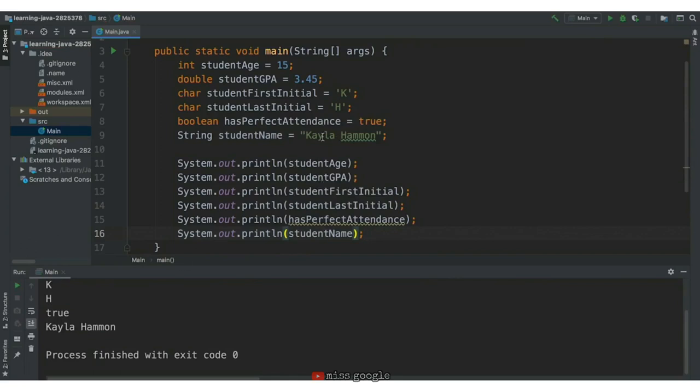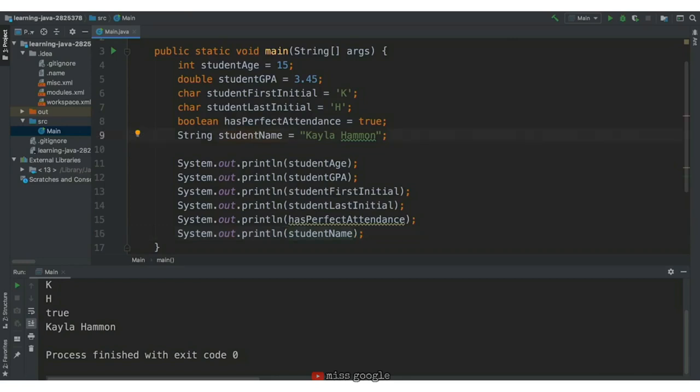Notice in the value of student name, I included the student's first and last name. This is a design choice. Instead, we could create two separate strings, one holding the first name and another holding the last name. Let's go ahead and do that.